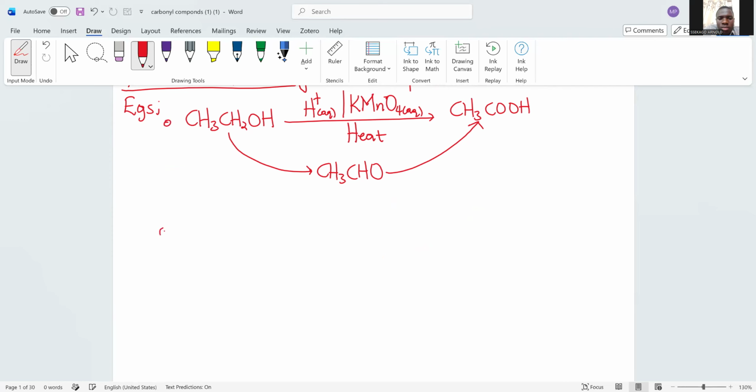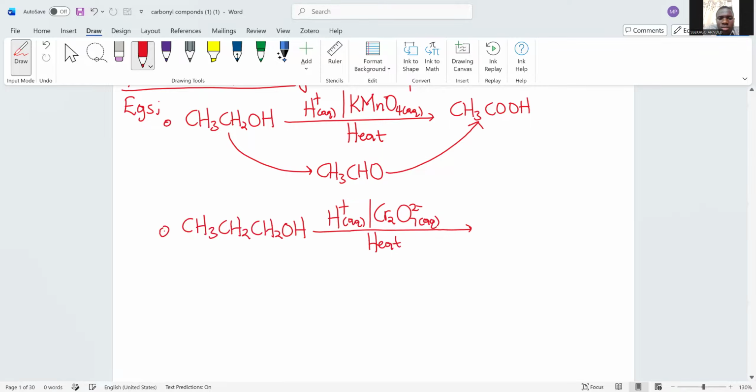Similarly, if one has propan-1-ol with the acidified dichromate(VI). Now, that's why I was saying that if you use limited dichromate, like in this reaction up here, let me first complete this.